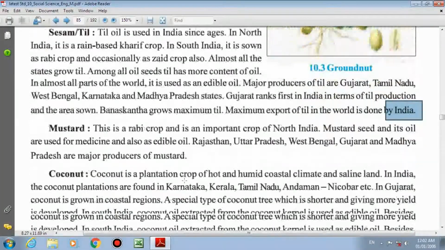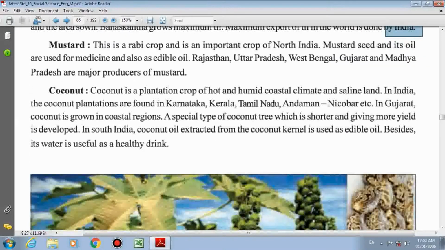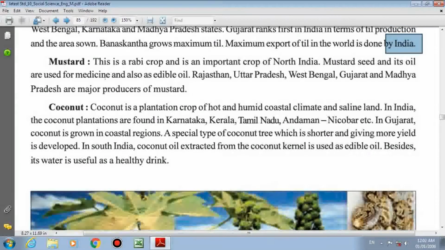Next, mustard. Now, the meaning of mustard is sarso. Mustard, underline, is a rabi crop and it is an important crop of North India. Mustard seeds and its oil are used for medicine and also as edible oil.